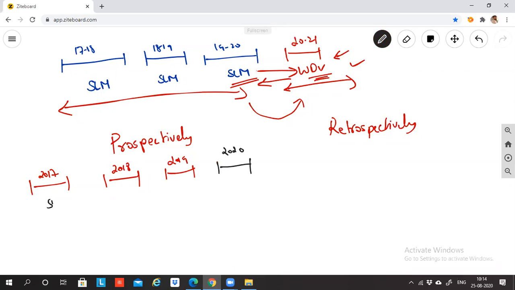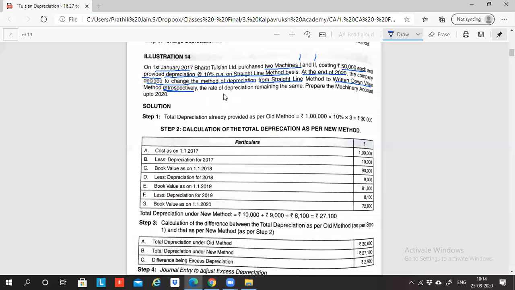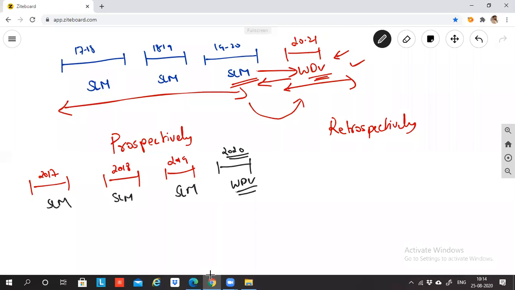So far you were using the SLM method, and in 2020 you wanted to use the WDV method. If they say depreciation is changed prospectively, it means from here I'll calculate the depreciation. I will not go back.